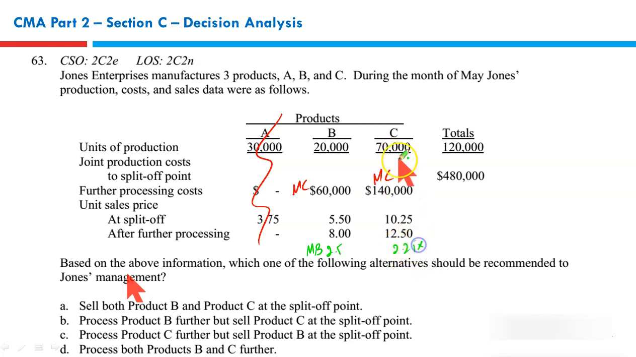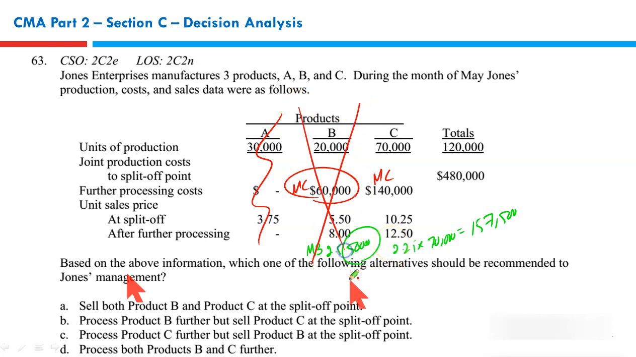2.25 per unit, and for 70,000 units, the benefit turns out to be sizable. It's 157,500. And for product B, 2.5 multiplied by 20,000 gives you just $50,000. Now you have to decide. Marginal cost 60, incremental cost 60, incremental revenue 50. Result: don't process further, sell it at the split off because the cost of processing further is high and the benefit is less.